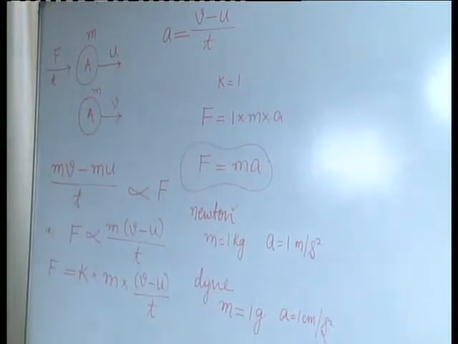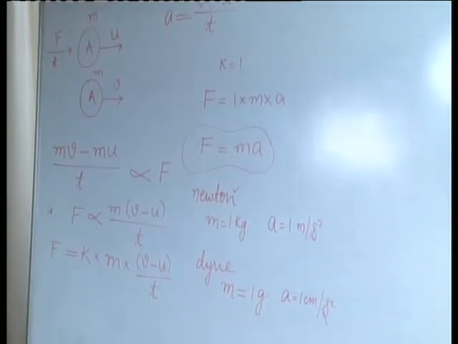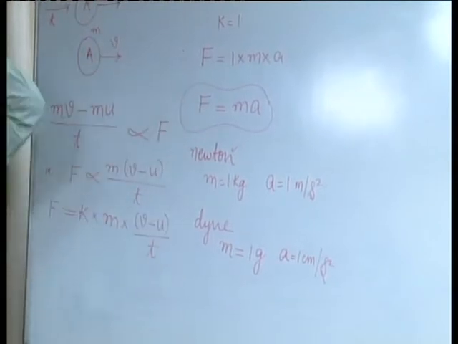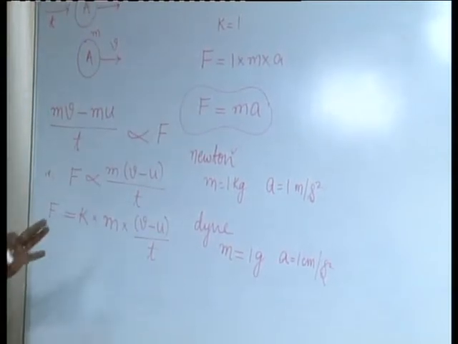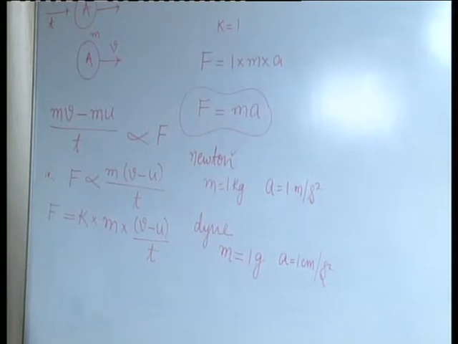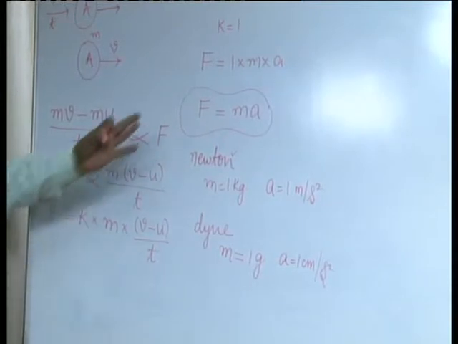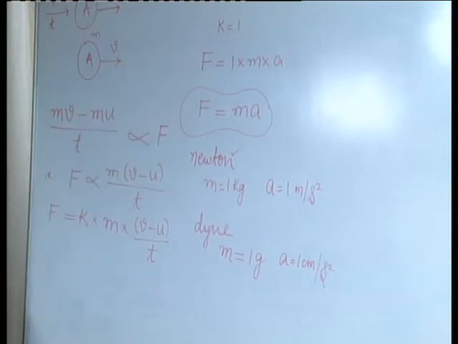Now you can say a body of 1 gram experiences an acceleration of 1 centimeter per second square, then the force acting on it is 1 dyne. This is how the mathematical definition of Newton's second law was given by Newton. You can say the force acting on a body is simply the product of mass and its acceleration.